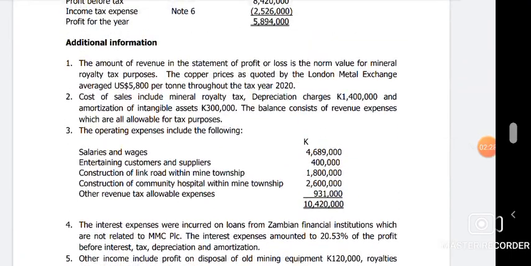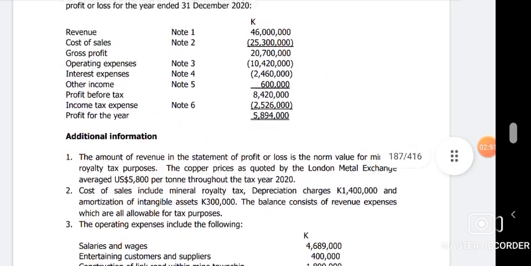There it says the amount of revenue in the statement of profit or loss is the norm value for mineral royalty tax purposes. The copper prices quoted by the London Metal Exchange averaged 5,800 per ton throughout the tax year 2020. They have told us that the revenue we saw in the profit statement comprises the norm value for mineral royalty tax, of these copper prices, which are averaged at 5,800 per metric ton. So there's a mineral royalty that is included in the revenue there.